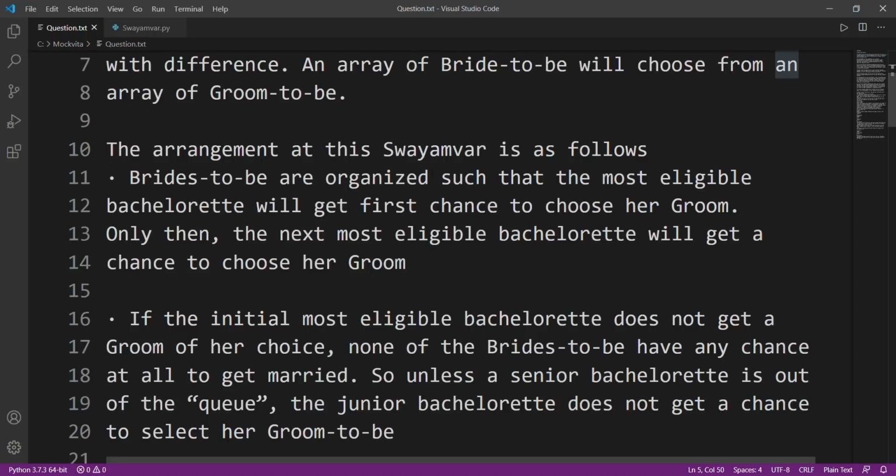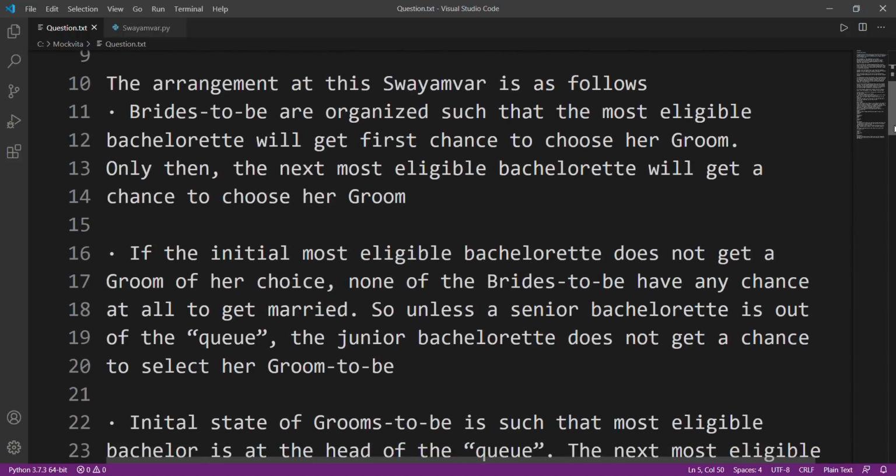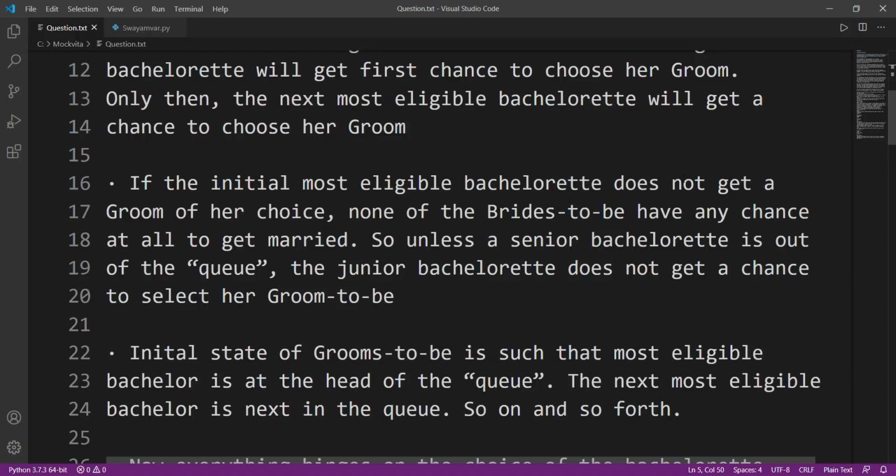So the arrangement at this Swayamvar is as follows. Brides-to-be are organized such that the most eligible bachelorette will get the first chance to choose her groom. Only then the next most eligible bachelorette will get a chance to choose her groom. So it's priority basis. If the initial most eligible bachelorette does not get a groom of her choice, none of the brides-to-be have any chance at all to get married.